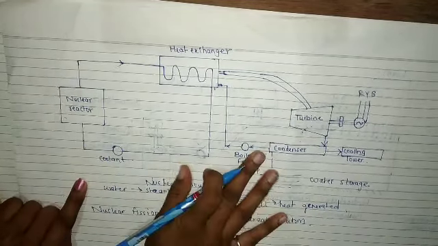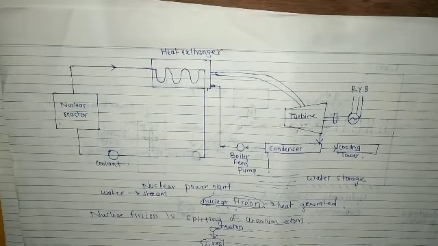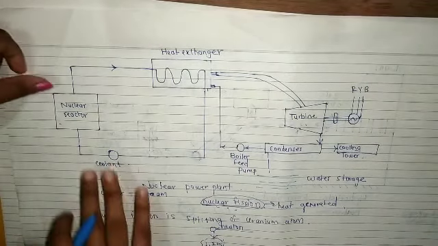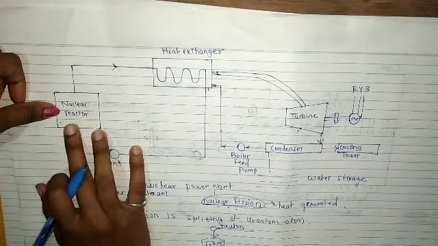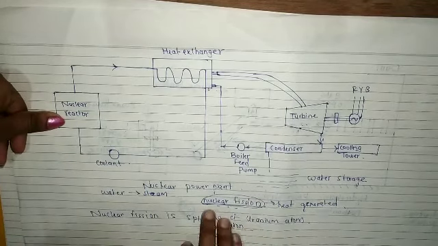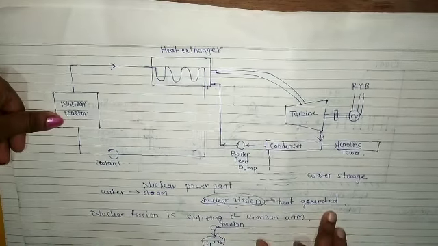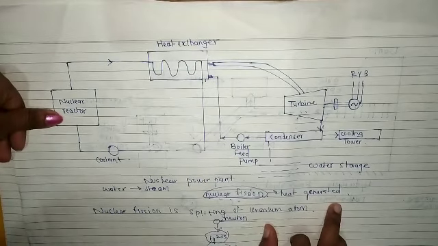So you can pause the video and just draw the diagram. I will explain the process. So what happens here? In this nuclear reactor, nuclear fission takes place, right? So as I said here, due to this nuclear fission, heat is generated, right?